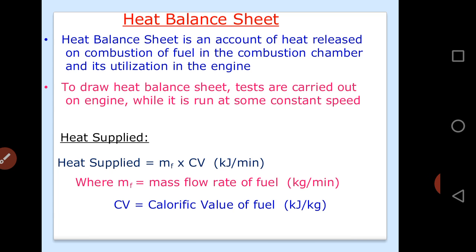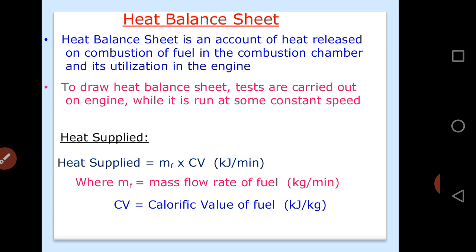Again, a large portion of the heat energy is carried away by the cooling water, and this process also occurs at constant pressure. If we measure the mass flow rate of water through the cylinder jacket and find the inlet and outlet temperatures of the water, we can easily find the heat rejected to the cooling water with the help of mCpΔT. m is the mass flow rate of the water, Cp is the specific heat of water, and ΔT is the temperature difference between the water inlet and outlet temperatures.